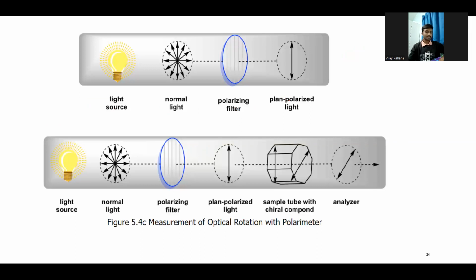So I'll just show some instrumentation. Why this alpha dash? What is this? So I have purposefully kept the slide here. So see, this is the ordinary light. If you see the ordinary light, it generally transfers in many directions, whatever random direction.